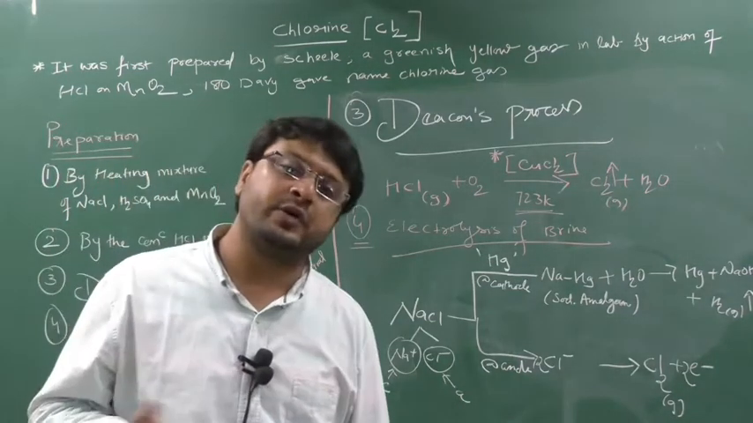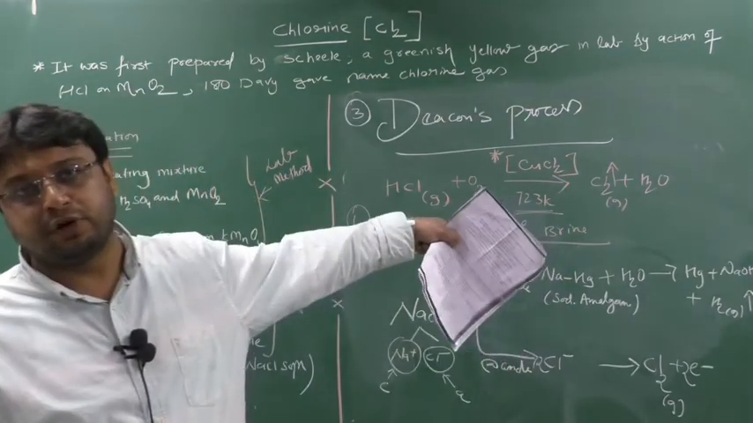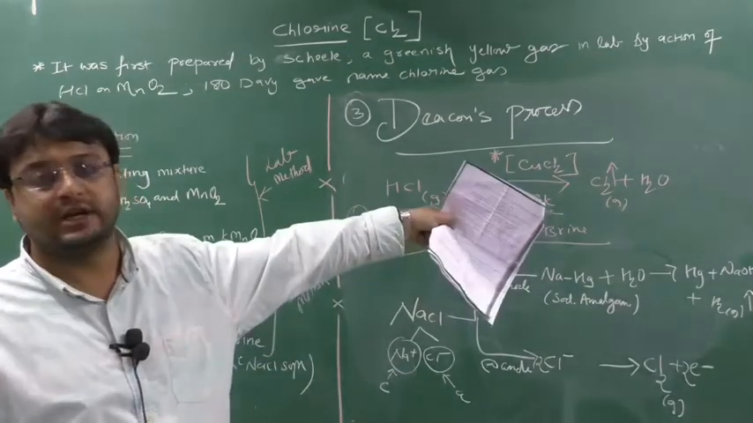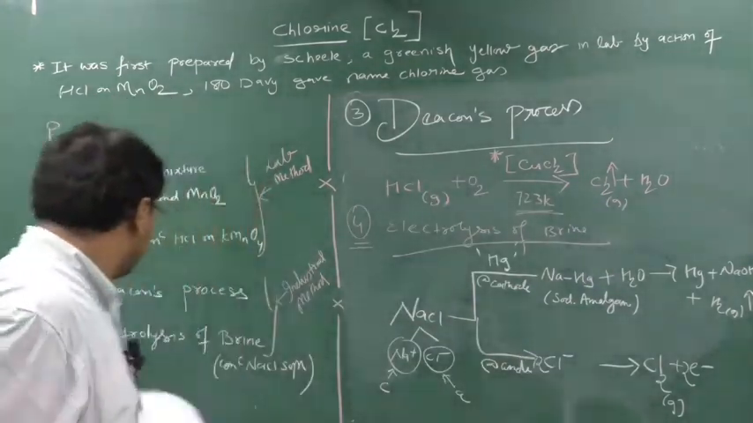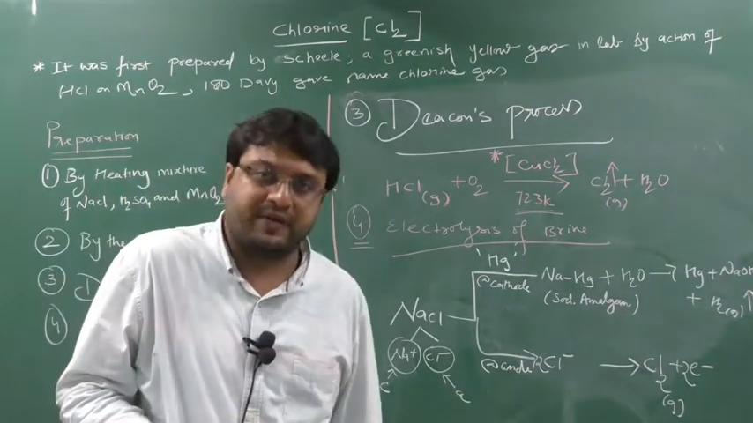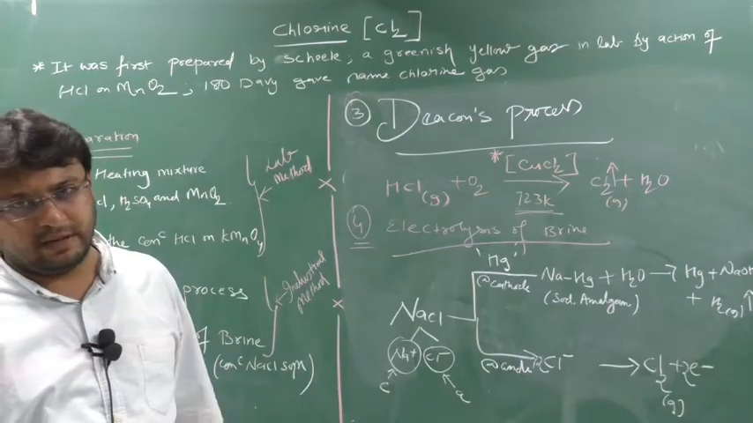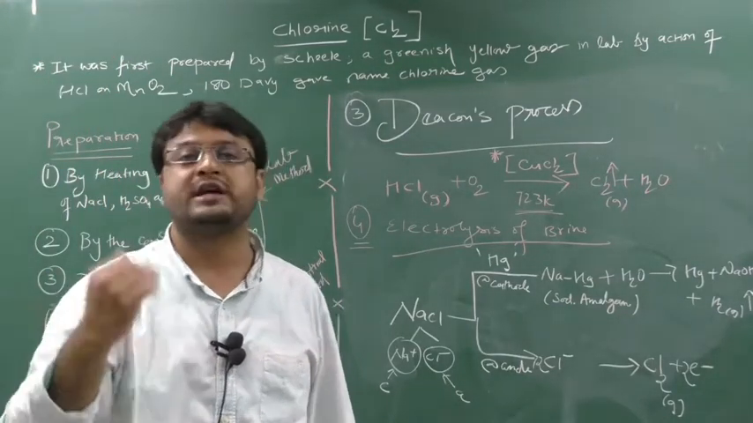In Deacon's process what are you doing? You are doing the oxidation of HCl vapor. But remember one important catalyst, and that catalyst is CuCl2 at 723 K temperature. So you get H2O and Cl2. Next is electrolysis of brine. Brine means NaCl, a concentrated aqueous solution of NaCl, Na+ and Cl−. Na+ will go to the cathode, Cl− will go to the anode. At the anode oxidation occurs and chlorine gas will be liberated.